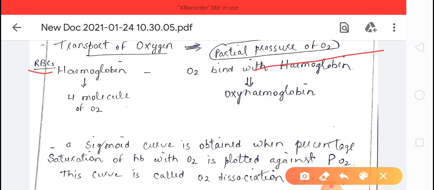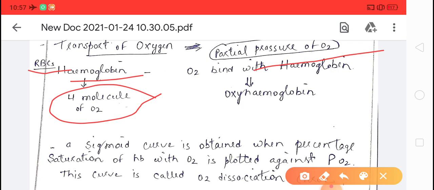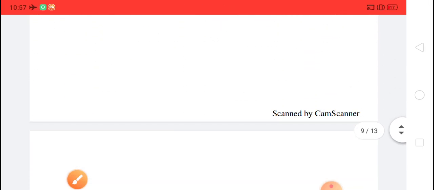I told you, children, RBC, that is red blood cells, contain a red pigment, hemoglobin, and hemoglobin can transport 4 molecules of oxygen at one time. Okay, how will it take place in our body? First of all, if the partial pressure of oxygen is high, then oxygen binds with hemoglobin and they form oxyhemoglobin. Okay, so oxyhemoglobin is formed here.